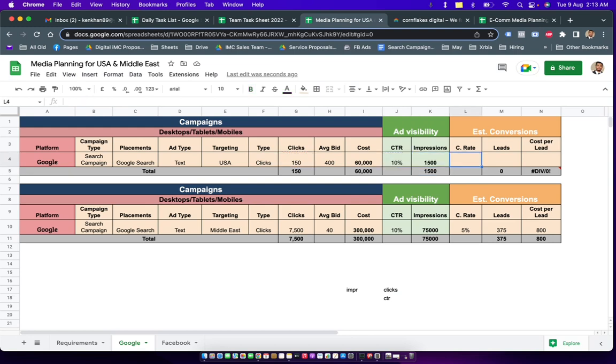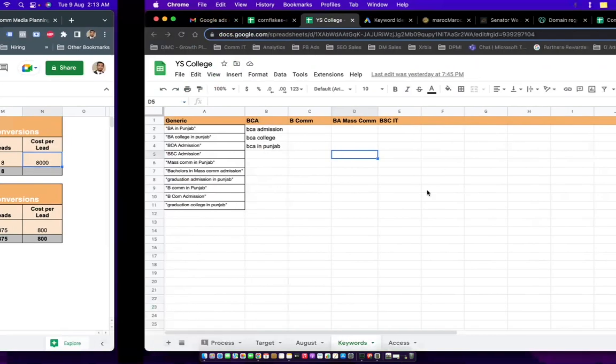So this number will be clicks divided by CTR. This is 15%. And for conversion rate, normally a landing page gives us a conversion rate of 5%. So this is 5% of the clicks that come on the website, of 150. So we are talking about getting 8 leads, and the cost per lead is going to be total cost divided by leads.